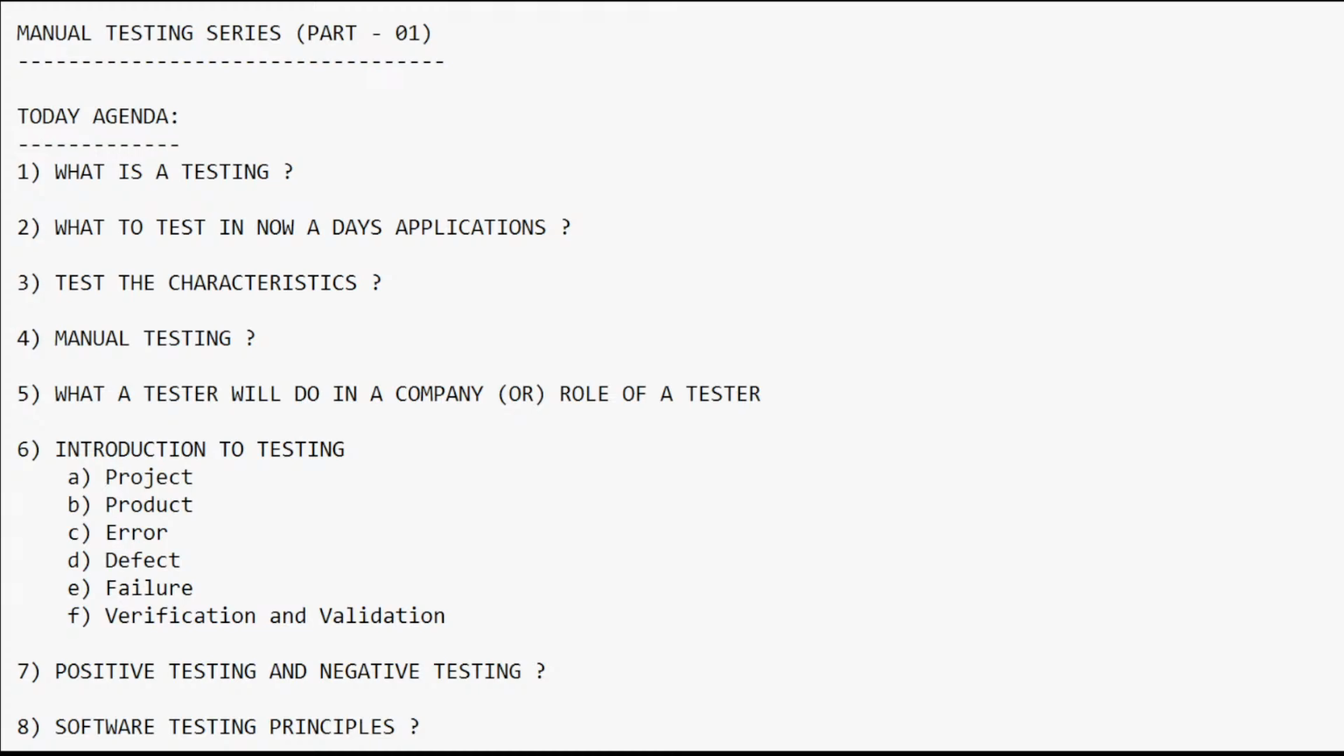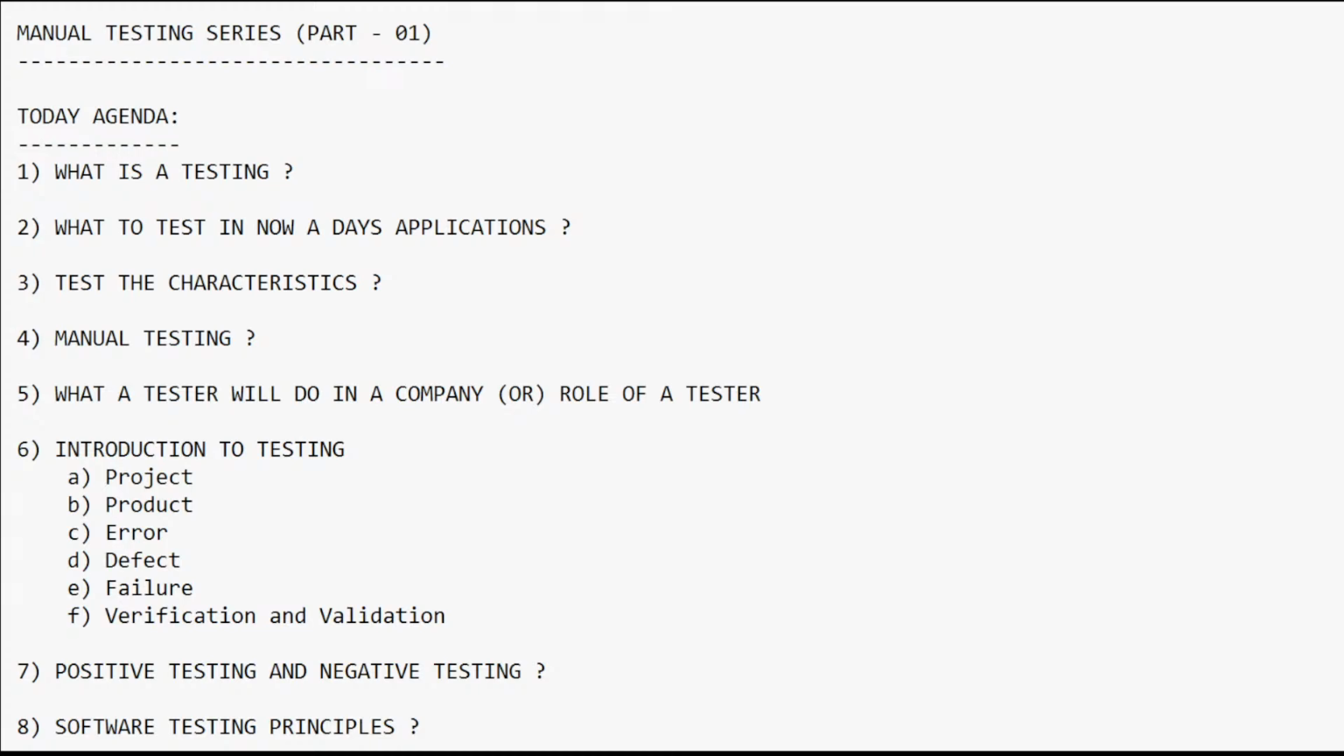So here, testing is a process of checking whether the developed software is working according to the customer business requirements or not. That is called testing, right? That is called software testing. Testing is a process of checking whether the developed software is working according to the business requirements or not. That is called software testing.